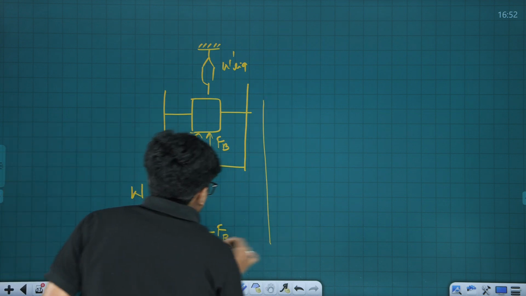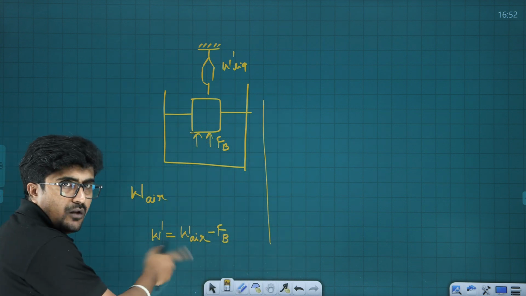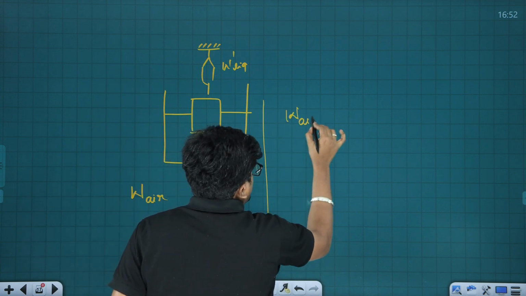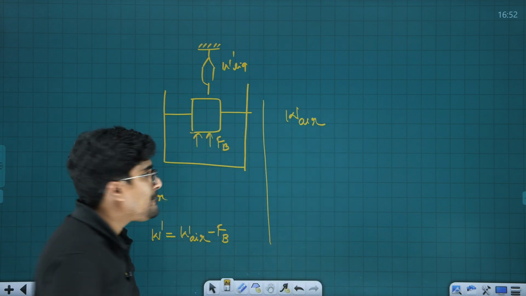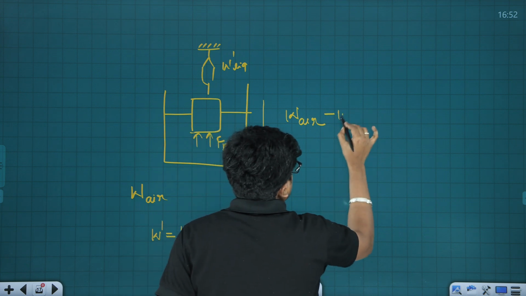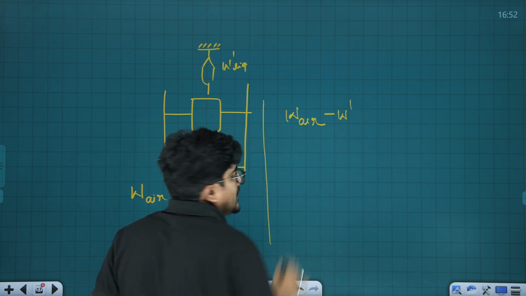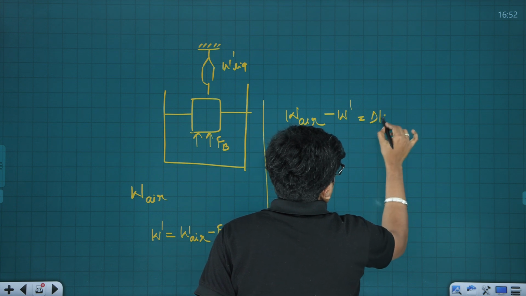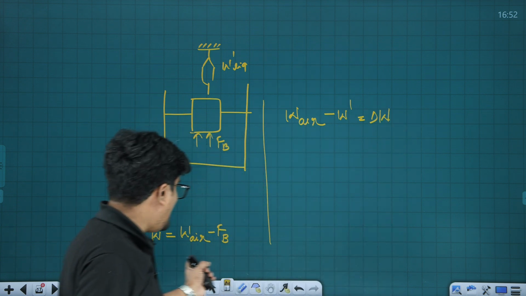Now I can see there is a loss of weight. And what is that loss of weight? The actual weight is marked as W air minus W dash, or you can say W in liquid. This is the loss of weight, delta W. And what is that delta W?